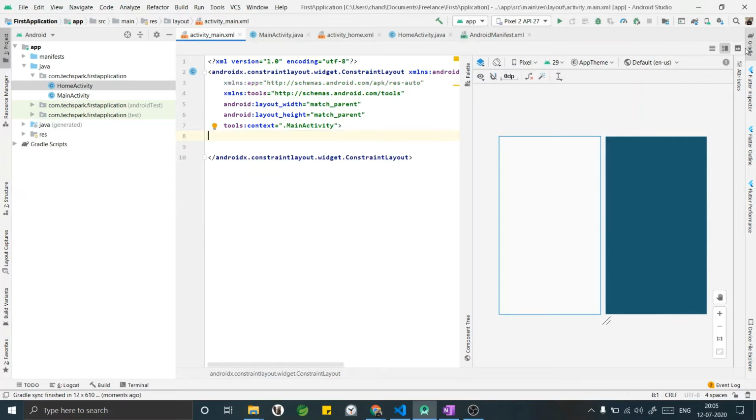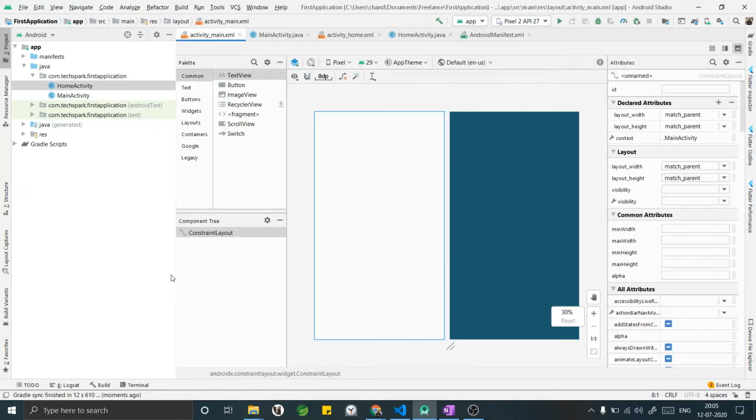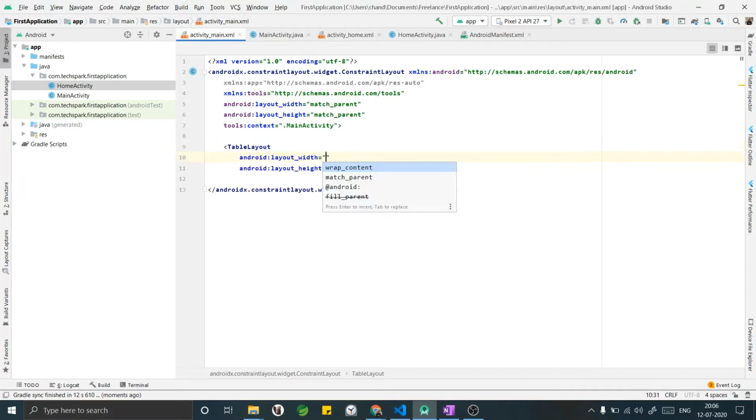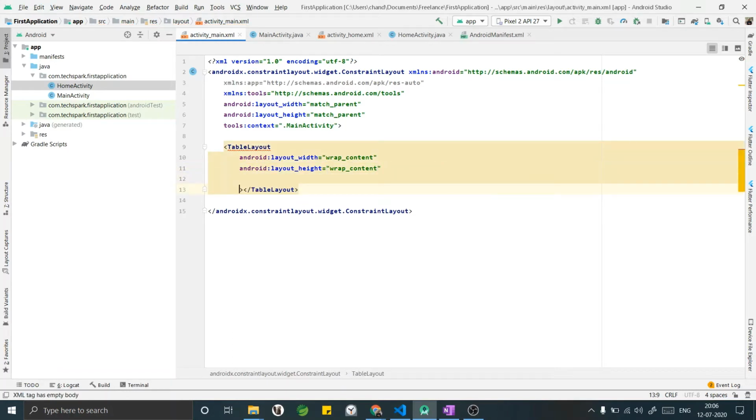Let me show it in a better view so that you can understand how I'm going to make code. For the better view, to make the view appealing, I'm adding a table layout which will stabilize the views, show them identically.